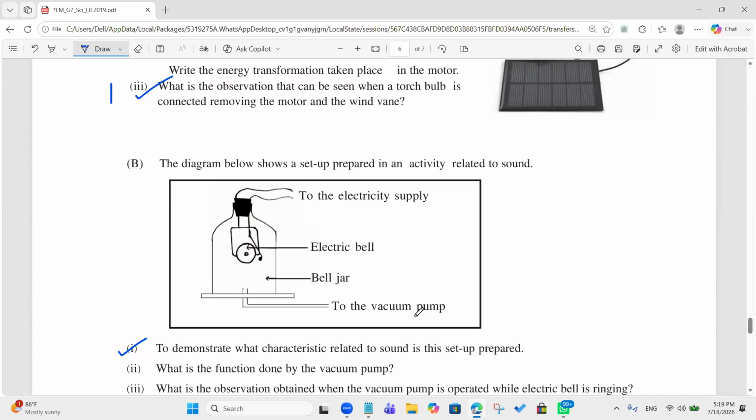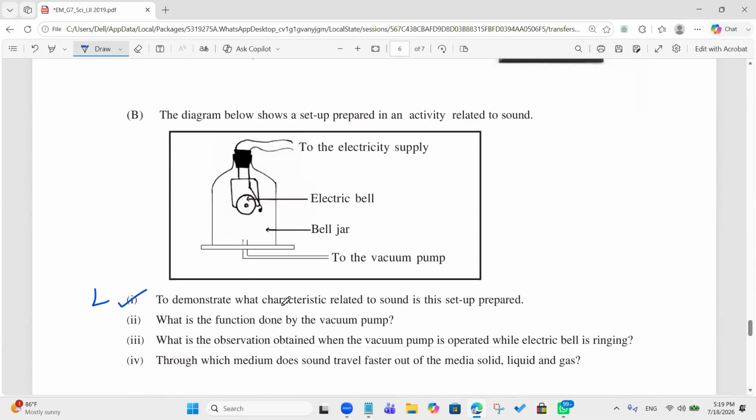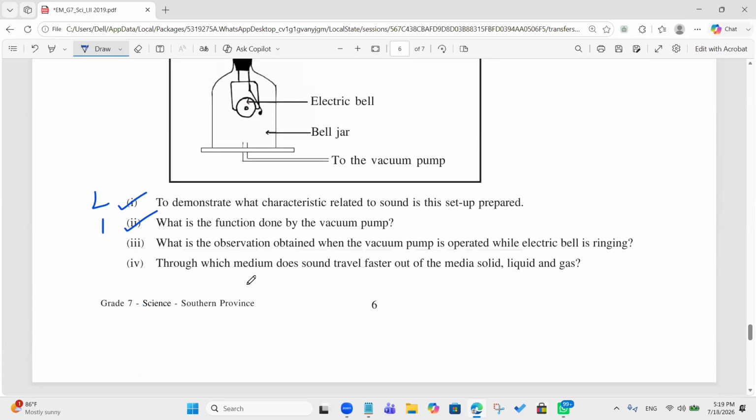Sir, sound requires a medium, no? Sound needs a medium, not just air. It's better if you say medium, right? Medium to propagate. That's what we find here. Okay, what is the function done by the vacuum pump? Take 2 marks. Pump out the air inside the bell jar. Correct. Pump out the air inside the bell jar.